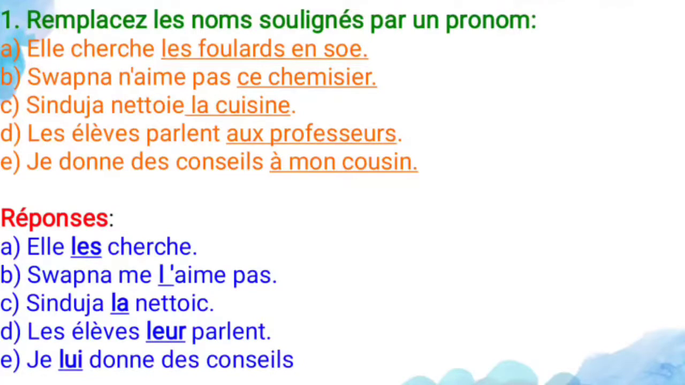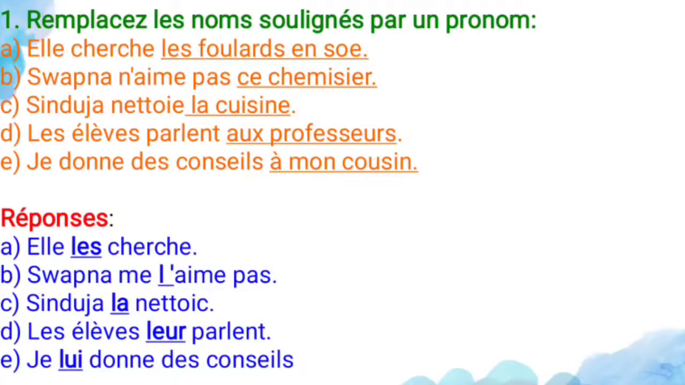And fifth one, je donne des conseils à mon cousin. So I give some advice to my cousin. So here cousin is a person, so you have to use the indirect object pronoun. So je lui donne des conseils. So I give some advice to him.